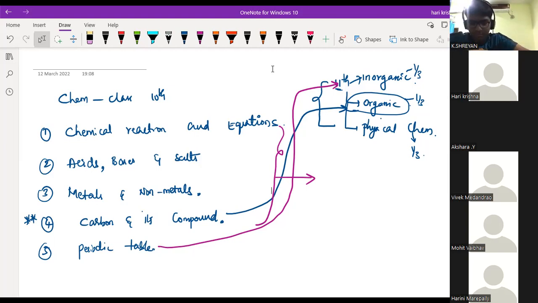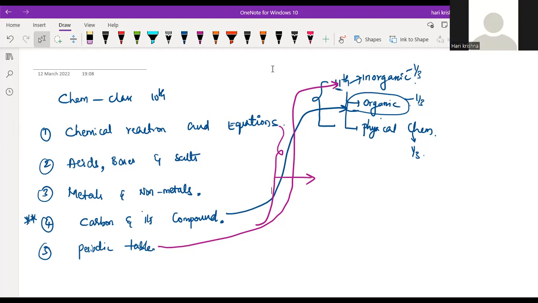If you go with both, you can have good knowledge for the Olympiads also. You are not only writing the board exam, you are preparing for the Olympiads or something else also, the competitive side. So I'll help you out in that also. Apart from the NCERT, I'll teach you more things.